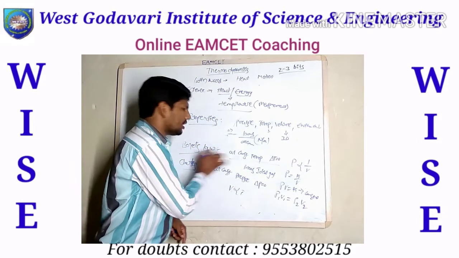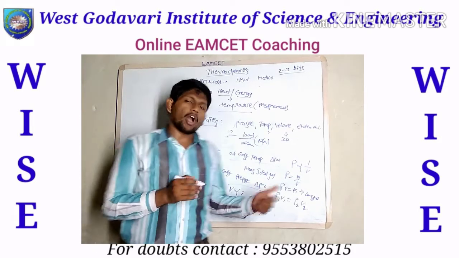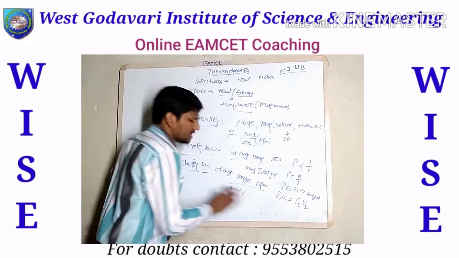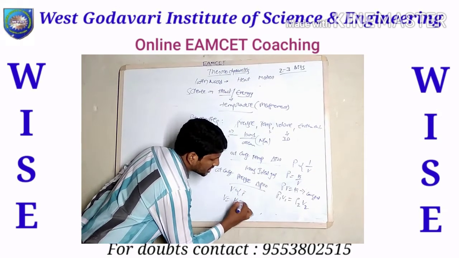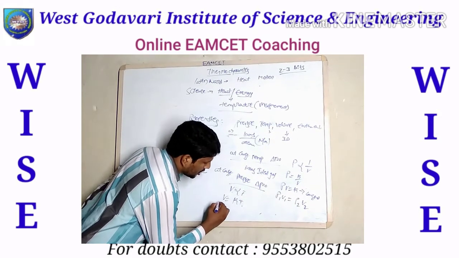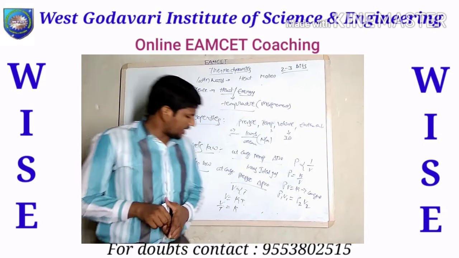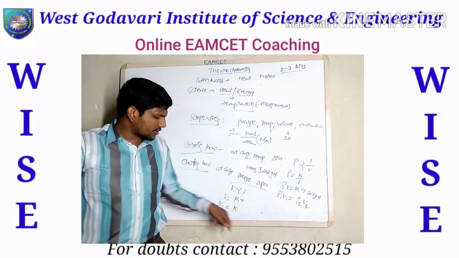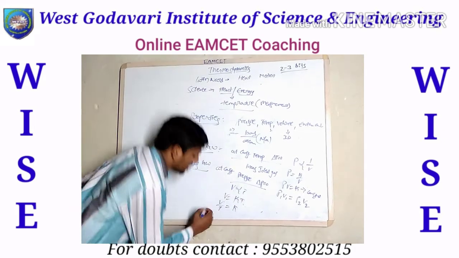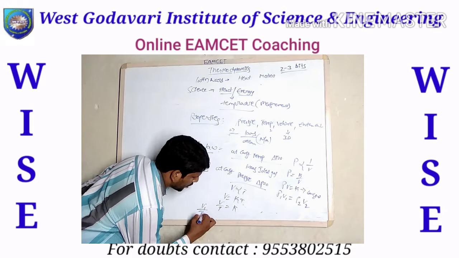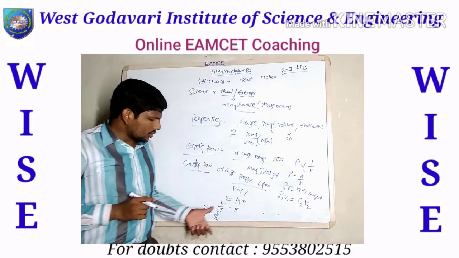Boyle's law is at constant temperature, and Charles's law states that at constant pressure, volume is directly proportional to T. You can write that volume equal to constant into T, that is V by T equal to constant. Finally, V by T equal to constant, that means volume by temperature equal to constant. You can write it the same way as V1 by T1 equal to V2 by T2.